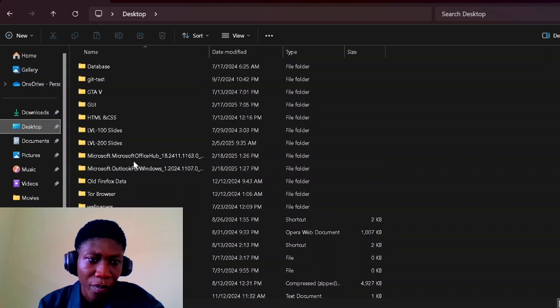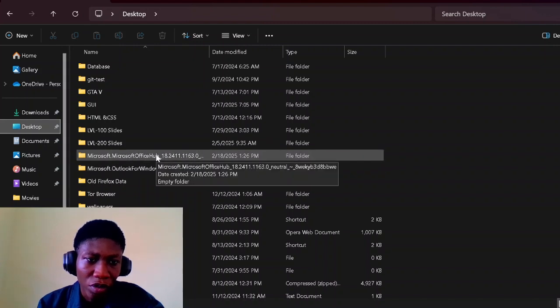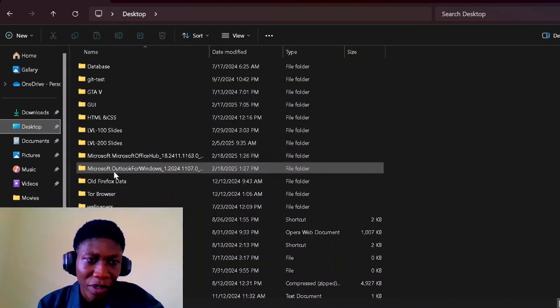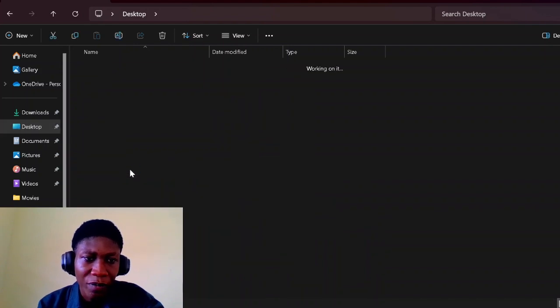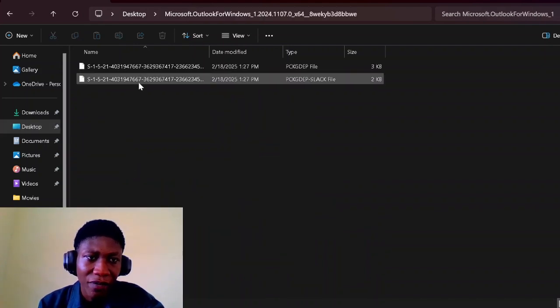We downloaded Microsoft. It is back, another Microsoft Outlook window. As you can see, we've been able to attach this file back.